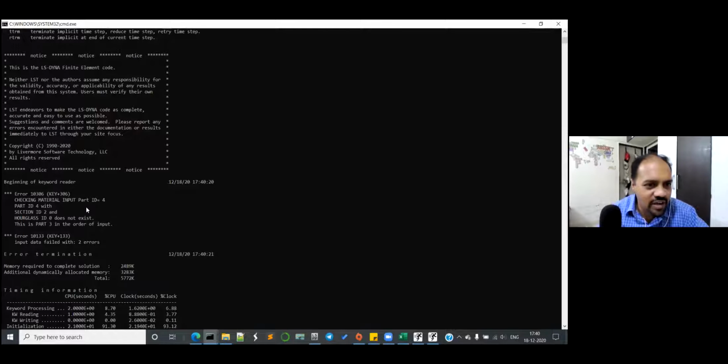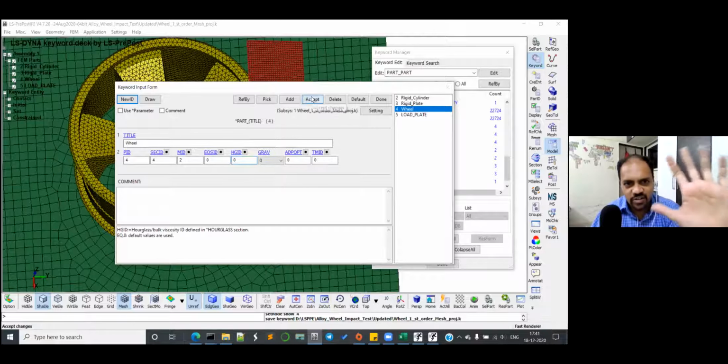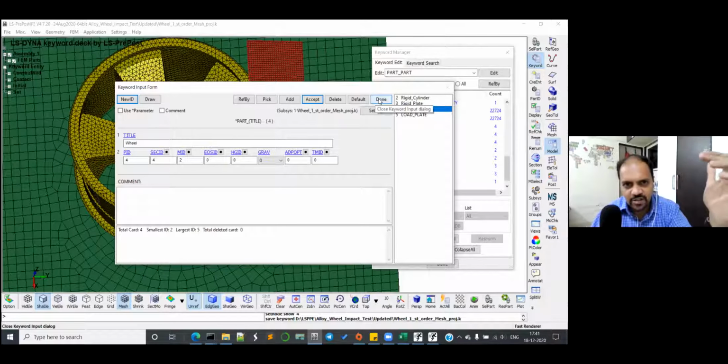Here you have material input part ID 4. Part ID 4 with section ID 2 and hourglass ID 0. So you have given some hourglass ID. You have to actually deactivate it. So go to your LS-PrePost, and you have given some hourglass ID there. So HG ID you must have supplied. So go to part, and part ID 4 you have to check. Yeah, wheel. So HG ID you just have to make it 0. That's the error. So the error is not about the time step and other stuff. So save it and run it again.